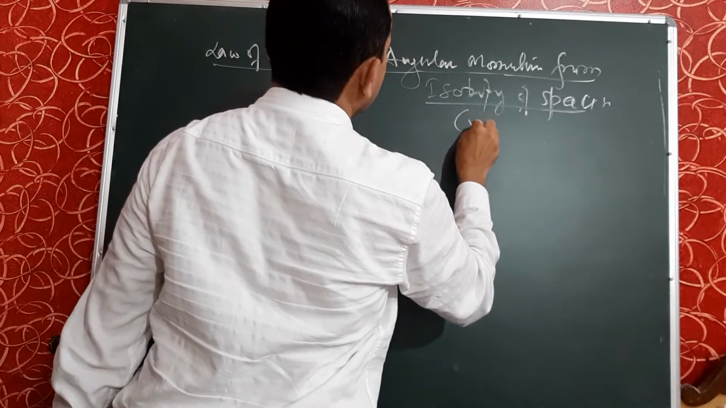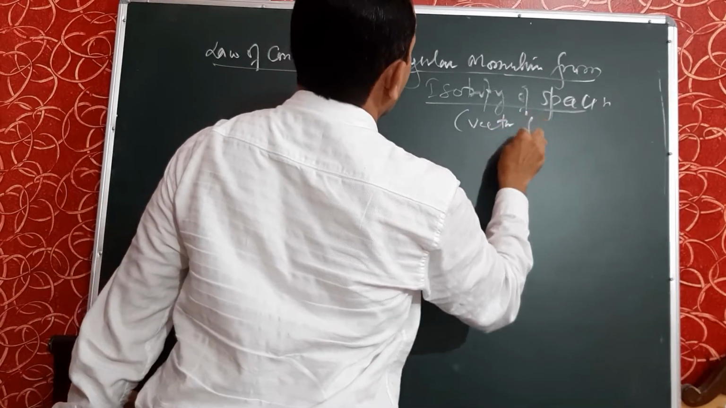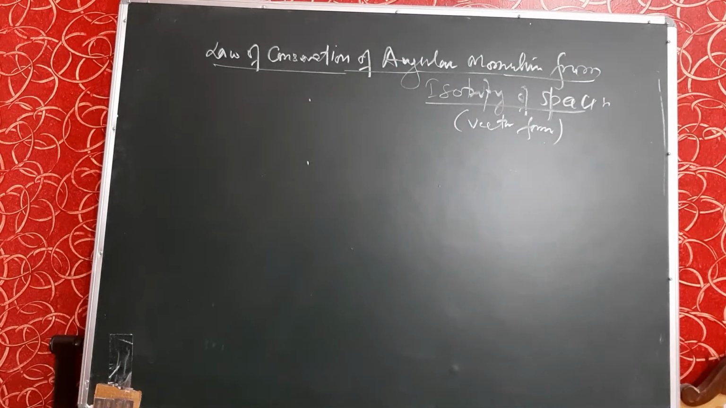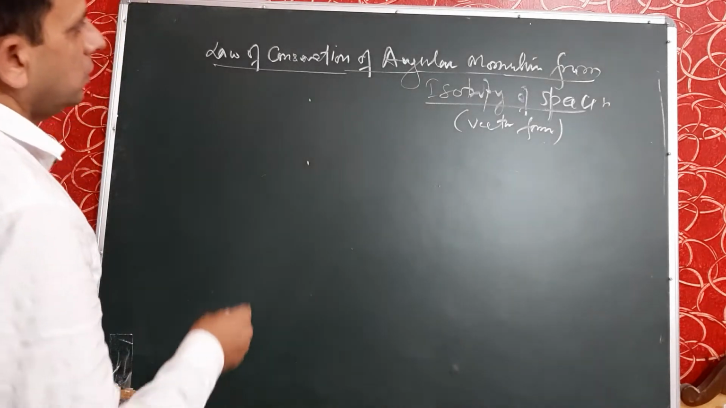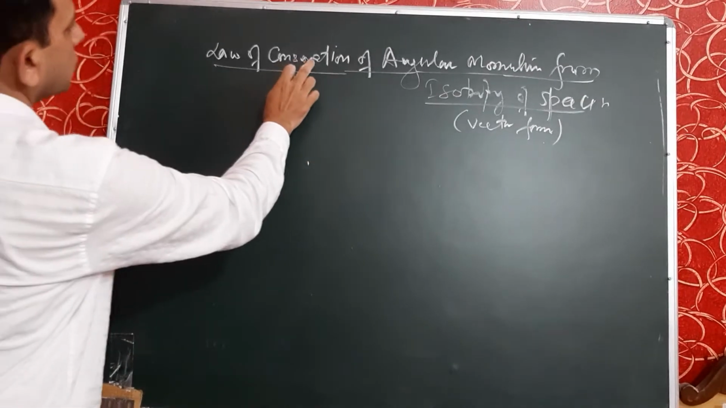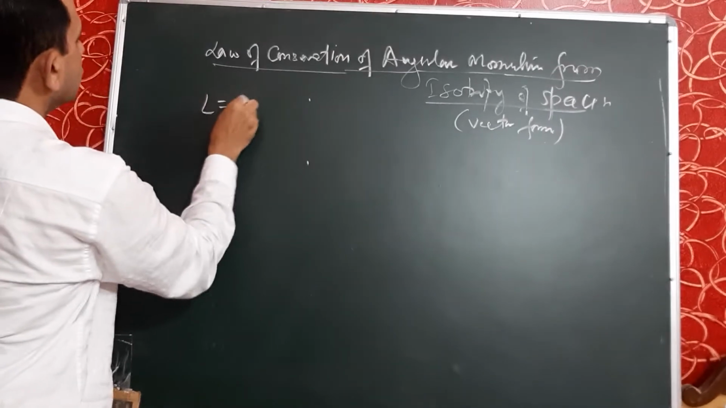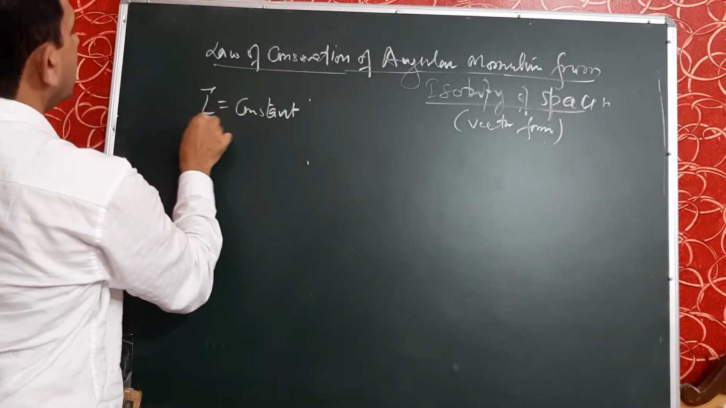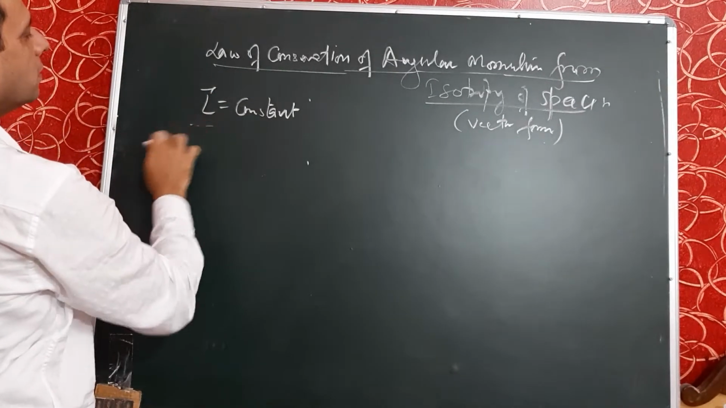So, we will prove it in vector form only, that is in terms of R1 and R2. If we write in short form, we will prove conservation of angular momentum, which means L is constant. We know that. What is L? L is angular momentum, capital L.